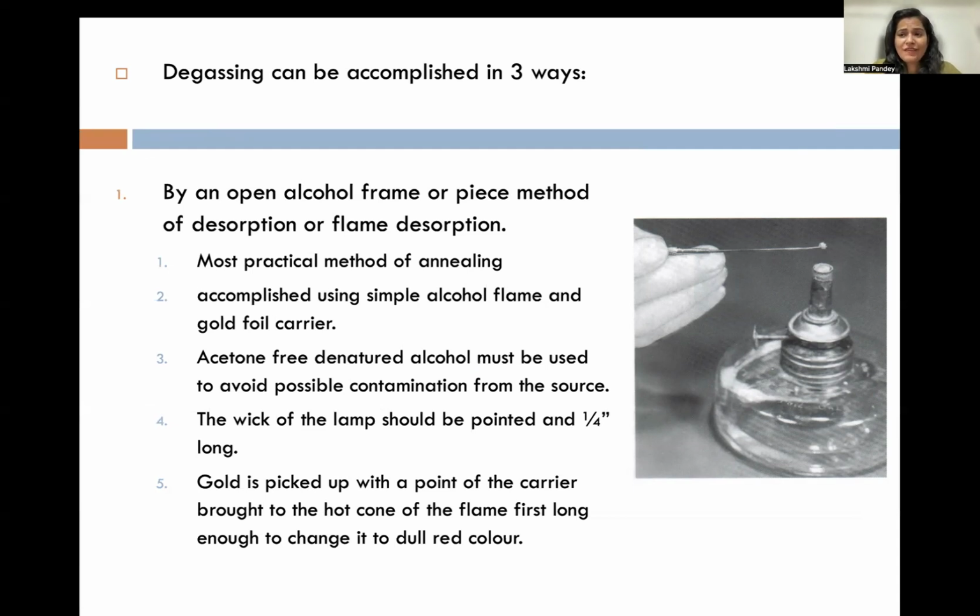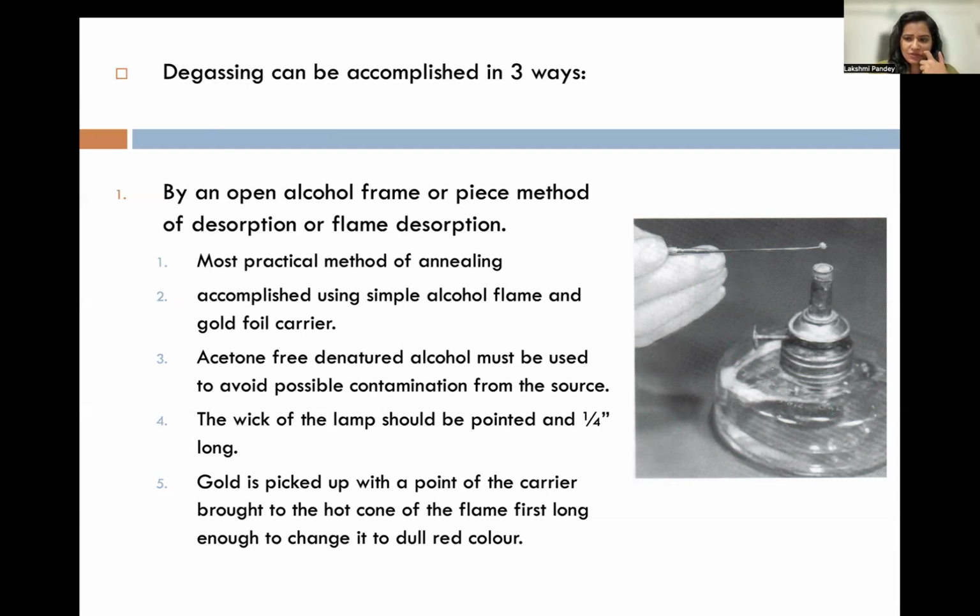So there are three ways in which you can make gold pure or cohesive by these heat treatment processes. First is an open alcohol flame, the pieces method, or flame desorption. So what happens? It is the most practical method of annealing.